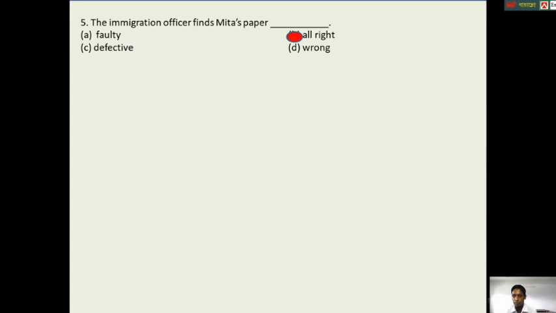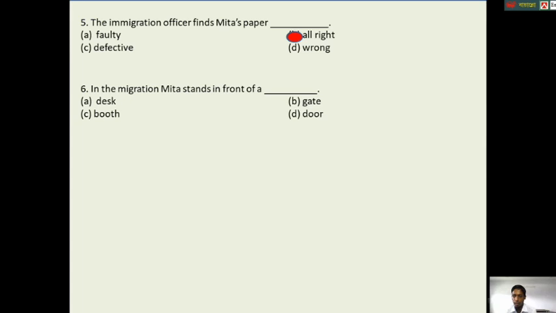Question number 6. In the migration, Mita stands in front of A. desk. B. gate. C. booth. D. door. What is the correct answer?